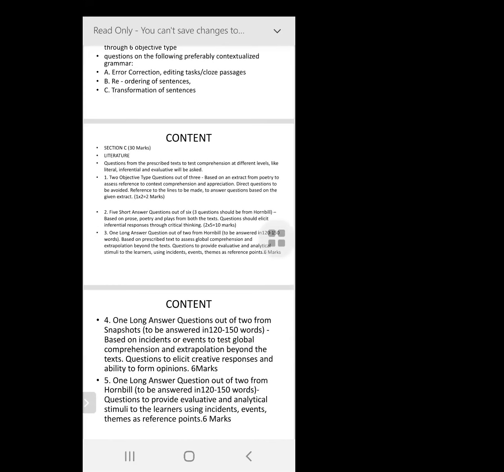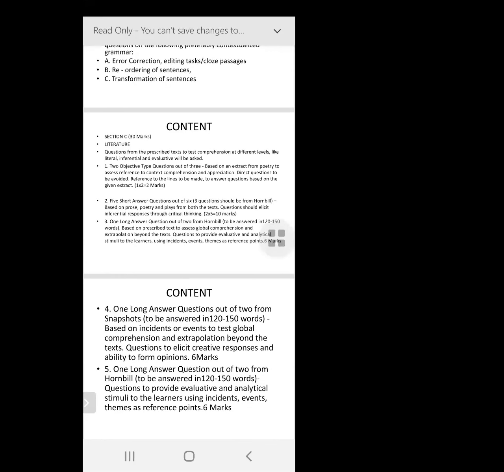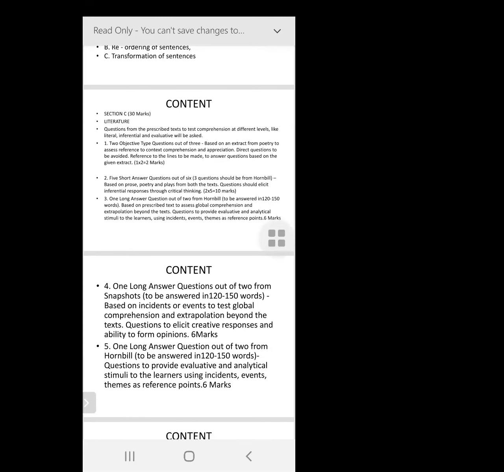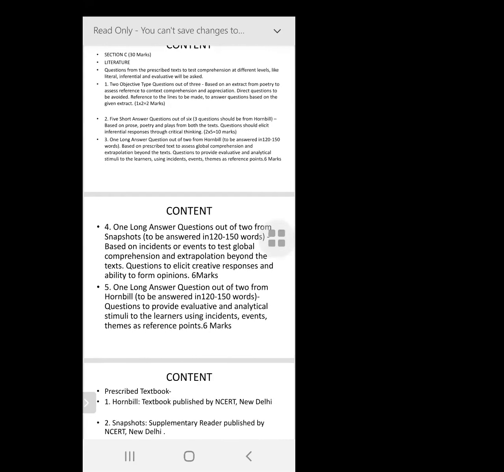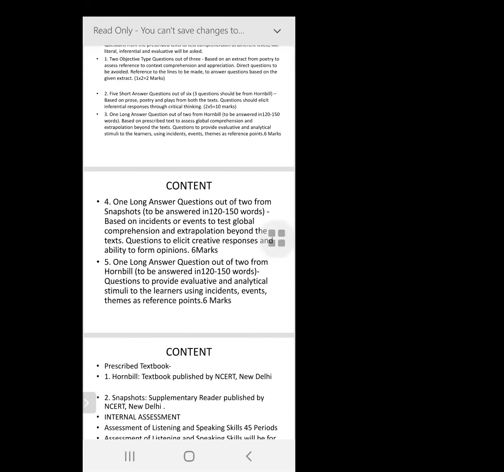We go to the literature. Section C is literature. Literature has the reference to context questions, which are again 1 mark each. You've been doing this in your class 6, 7, 8, 9, 10 also. And then you have short answer questions from the two textbooks. You have from both textbooks, 2 mark questions, 5 questions. And then you have 3 long questions, mostly summarizing whatever lesson you've been asked